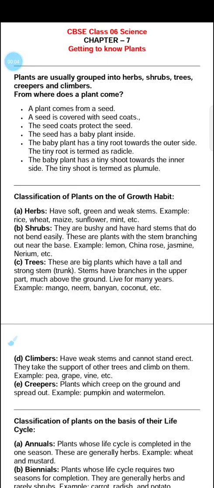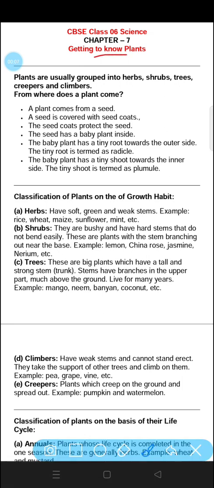Today we are going to study a new chapter of 6th standard, that is Getting to Know Plants. In this chapter we will study about plants. Plants are grouped into herbs, shrubs and trees. So we will study all three categories of plants. From where does a plant come? We all know that a single seed develops and grows to become a tree.